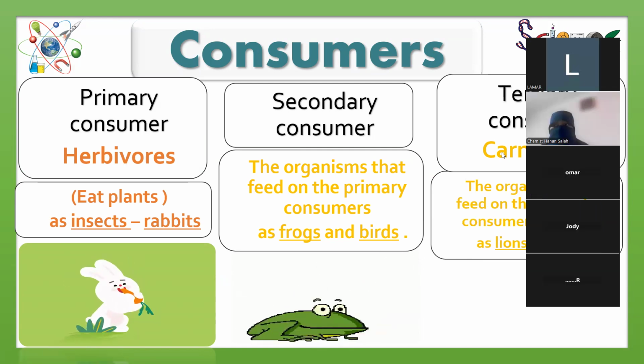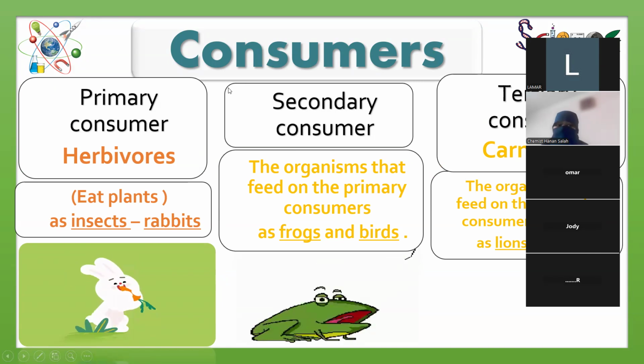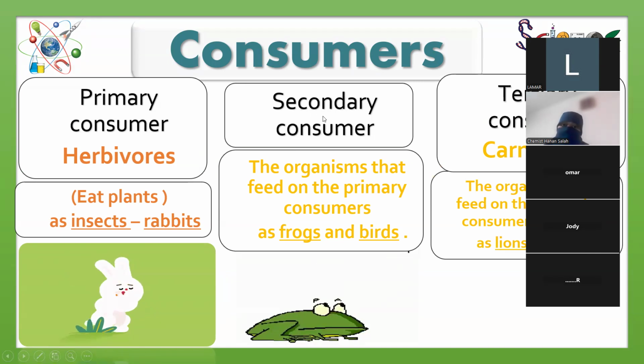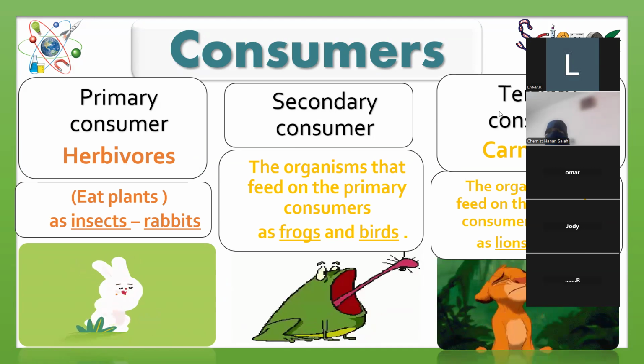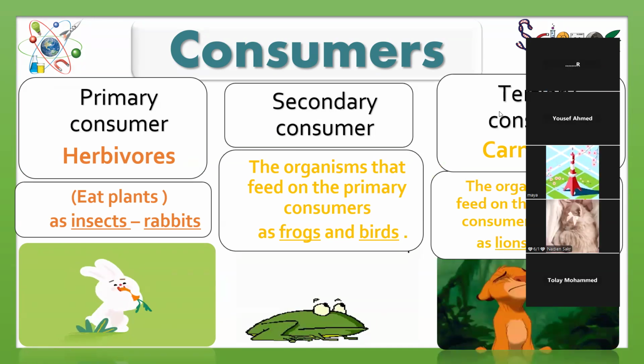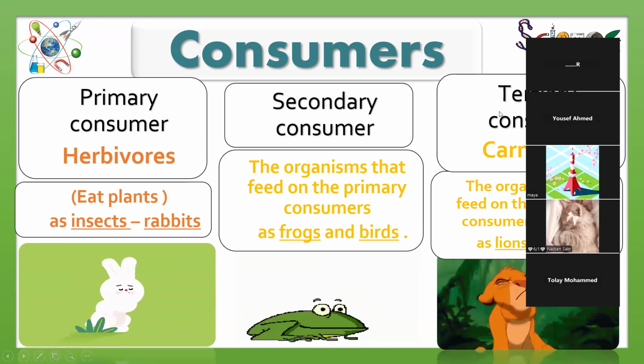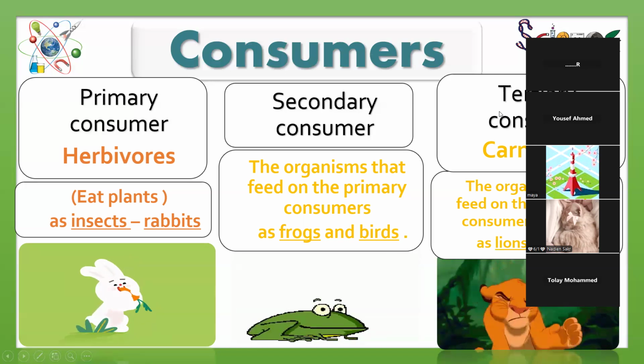So here, each living organism eats the lower one. The primary consumer eats the plant. The secondary consumers eat the primary consumer. Tertiary consumers feed on secondary consumers. Okay? So can I ask you some questions here? Yalla ya Tulay, please help me. What about secondary consumers? They feed on what?